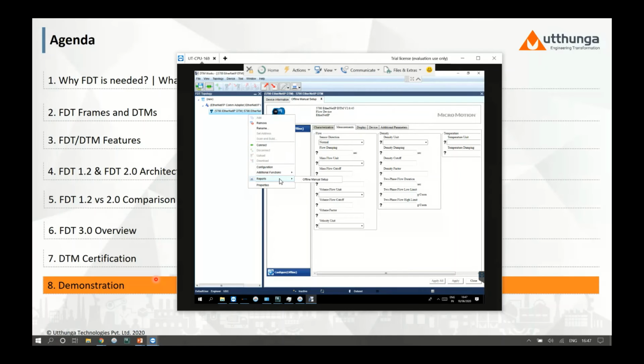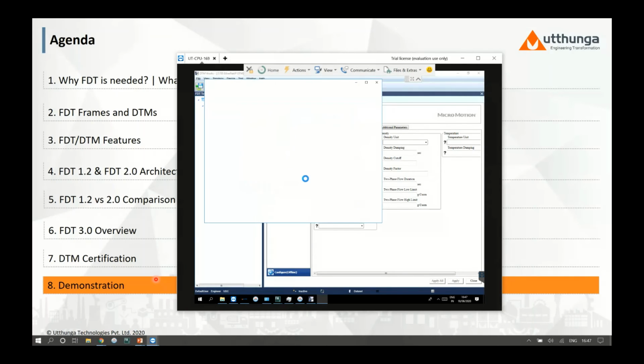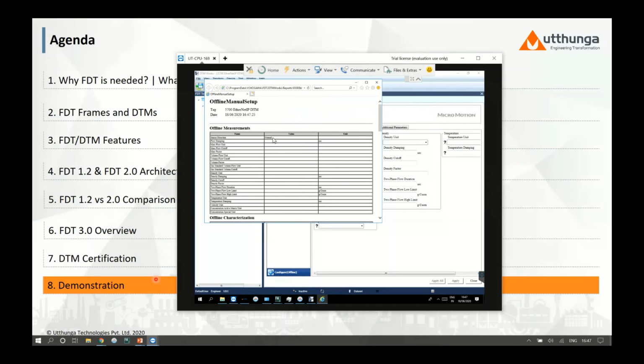Maybe I can show you the print operation here. One of the features of the DTM that we have seen is report generation. The print generally allows device data to be printed in the form of HTML and can be used as and when needed in the form of documentation. You can see it here.